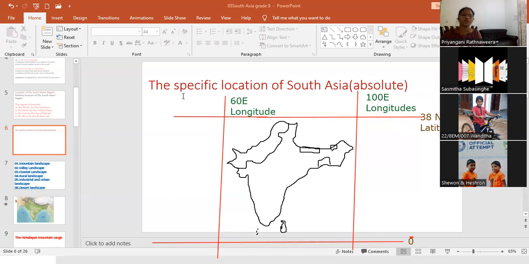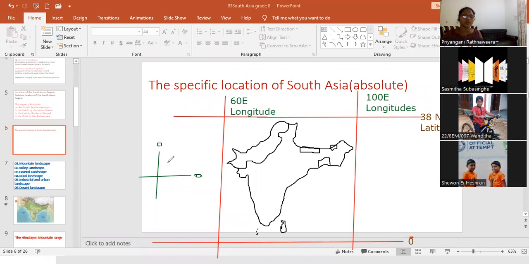I will show you again. Now you think here, the equator, this line, the Greenwich line. The South Asian region is located east of the Greenwich line. This one is the 0 line, the Greenwich line. This one is the equator, it is also 0.